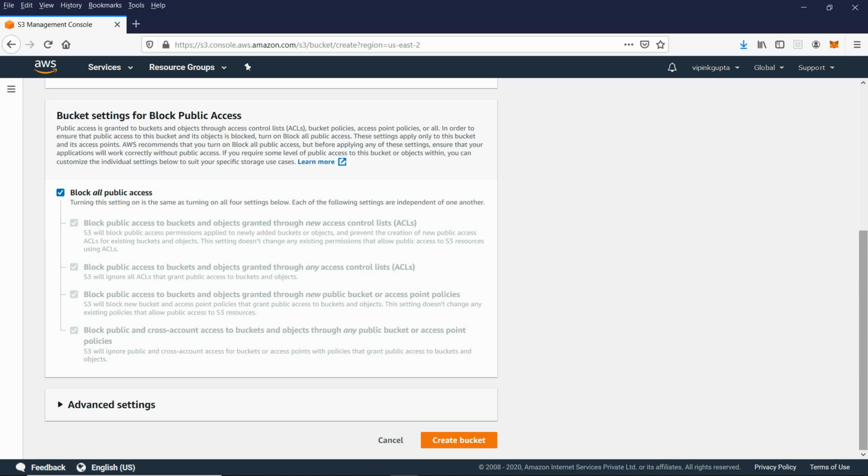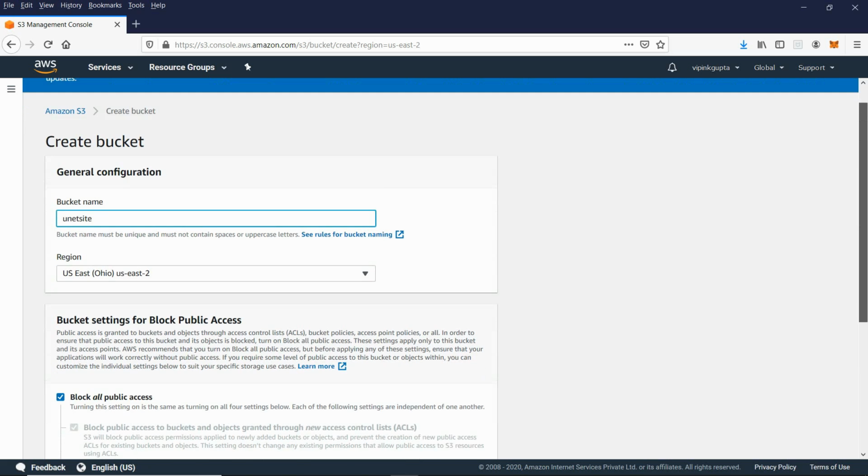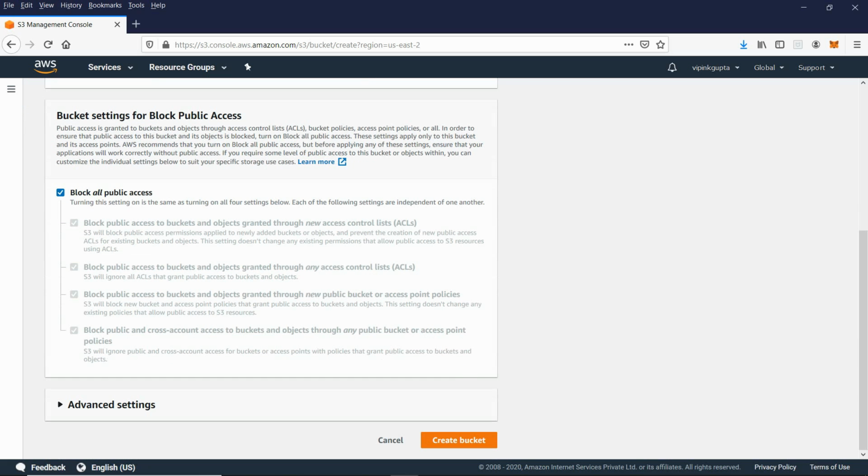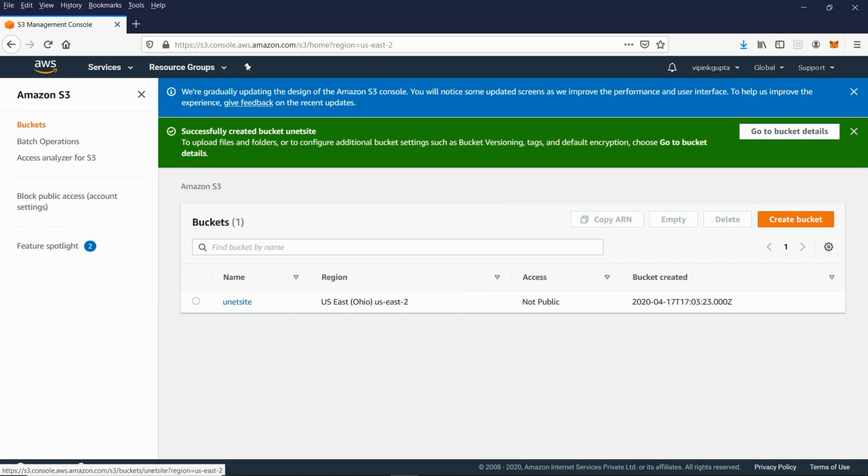So we will just name the bucket and say create bucket. And this bucket name should be unique. That means the name you are typing should be unique. So we have created the bucket.